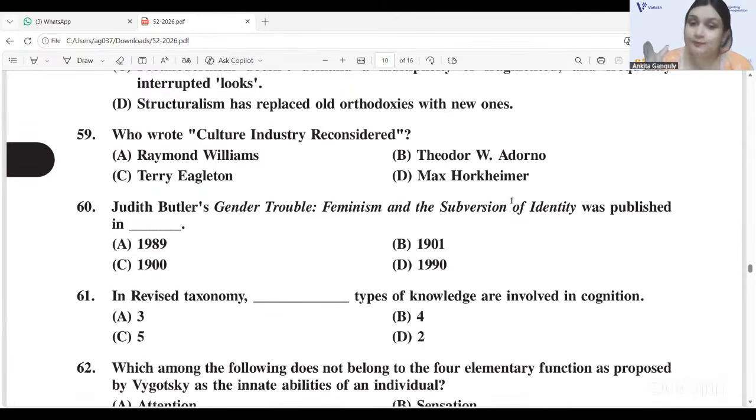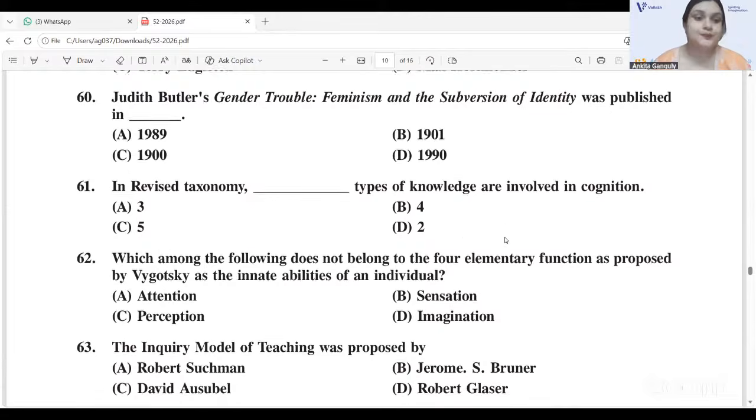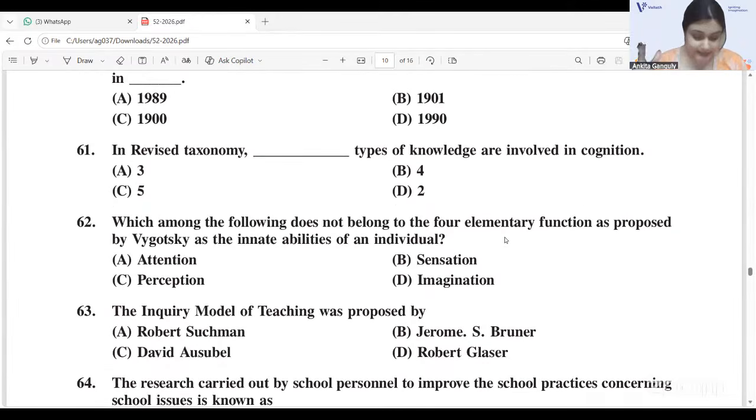Again, very, very simple question it is. Butler's Gender Trouble, Feminism and the Subversion of Identity was published in 1990. B is correct, 1990. 61, in revised taxonomy, dash types of knowledge involved in cognition. It is 61B, 4. 4 types of knowledge involved in cognition.